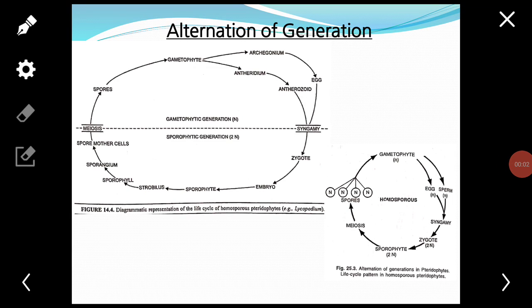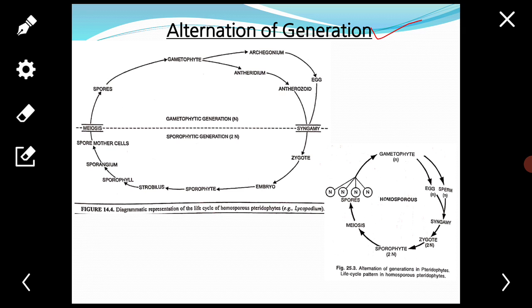Hello student, today we will study about the alternation of generation. As you know, the life cycle of pteridophytes comprises two morphologically distinct phases.